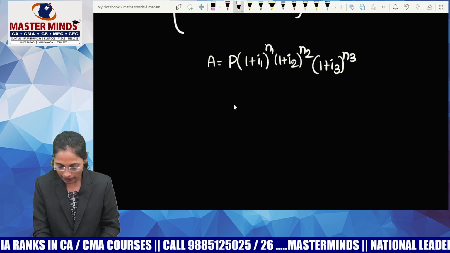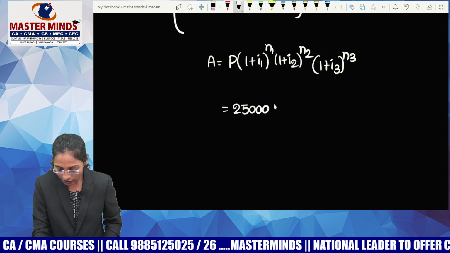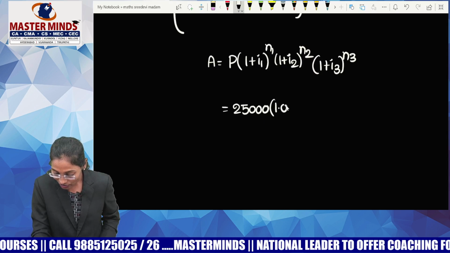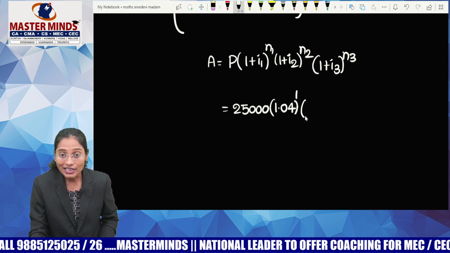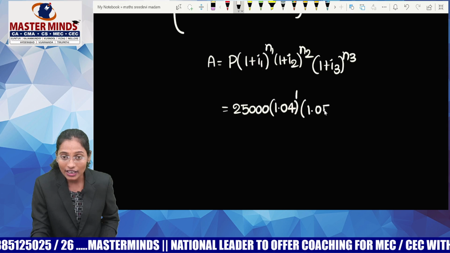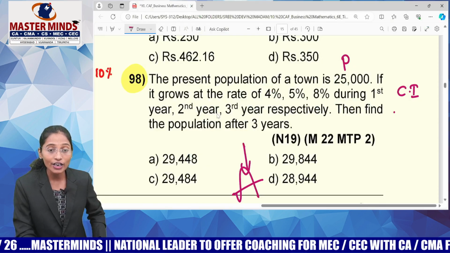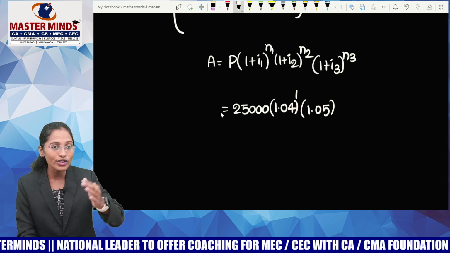So what is my principal? 25,000 is my present population. So it grows at what rate of interest in the first year? 4%. So guys, try to understand, first year means 1 year. Now you need to understand the rate of growth for the second year is 5%. This 5% is the rate of growth for the second year alone, you should not take 2 years.